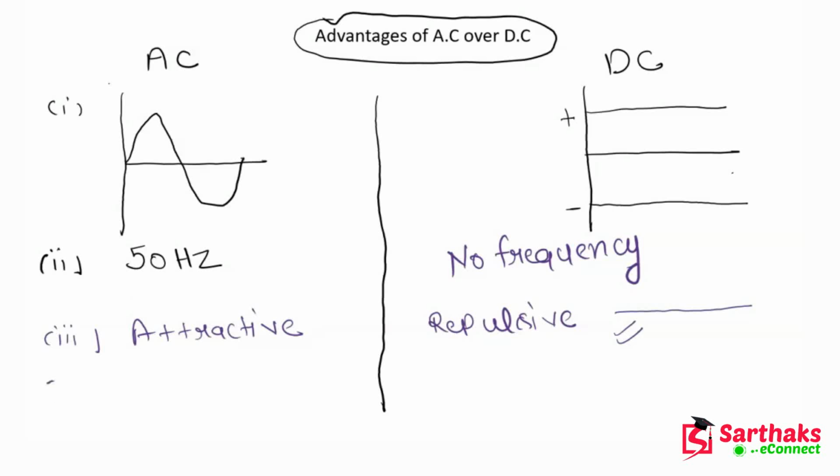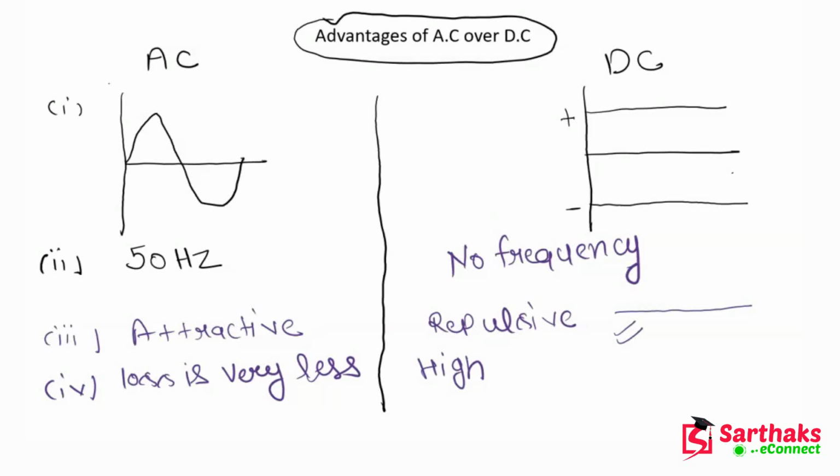Now the AC can be used to transmit for long distances. Basically what happens in the case of AC, the loss is very less. Okay, you can transmit it and the loss will also not be so much. But if I talk about DC, then here the losses during transmission will be high. So that's why it is a disadvantage of DC.